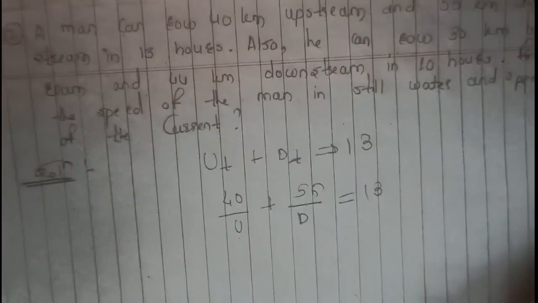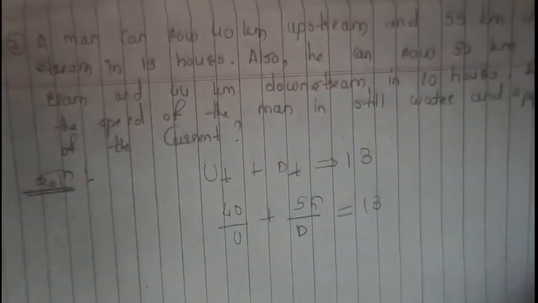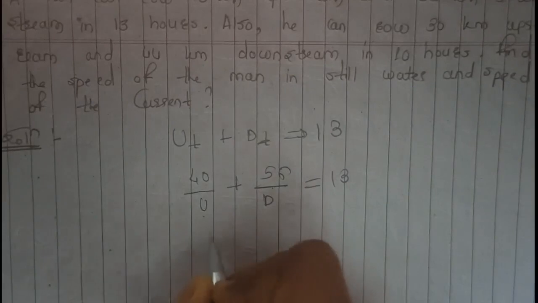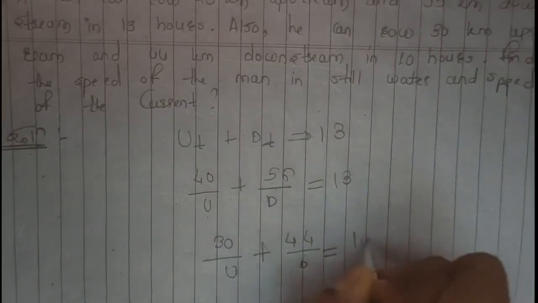Now in the same manner, from the second sentence, he can row 30 km upstream and 44 km downstream, which means 30 upon u plus 44 upon d is equal to 10 hours. So this is our first equation, this is our second equation.